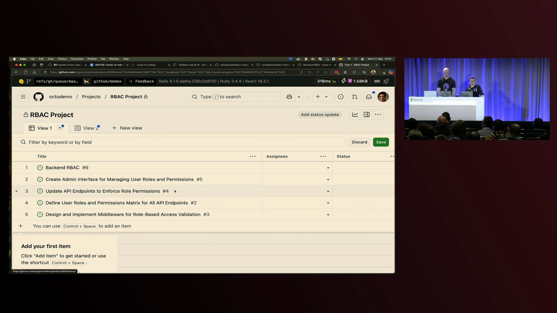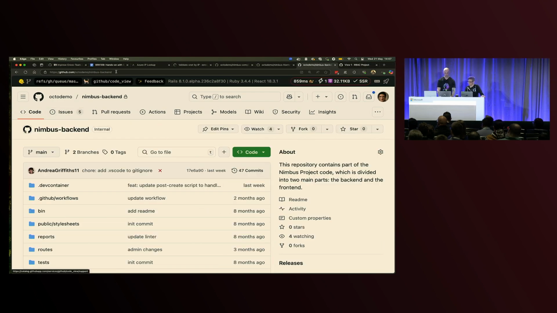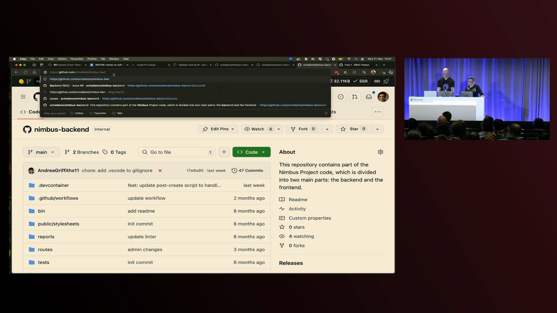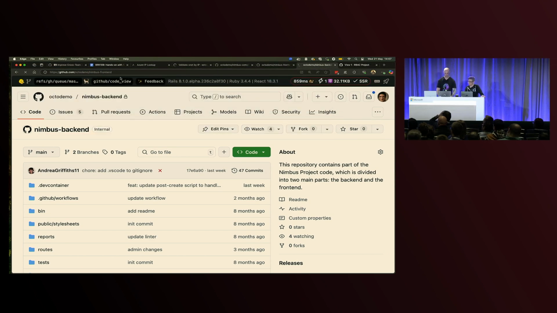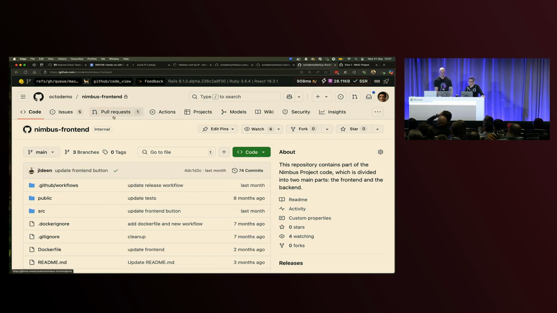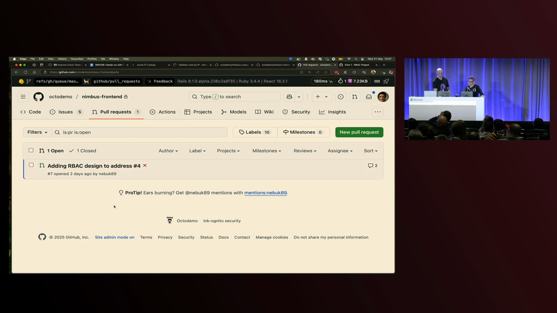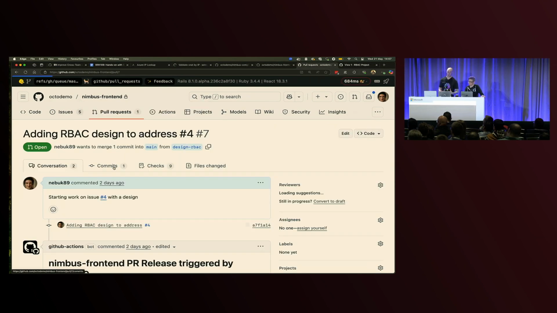The last thing then to check and understand is how all of this actually tracks back to the work that we're doing and how that's actually tracked in our repo. So if we go to our front-end repo, we have a look, we've got a pull request in here, which is the initial design for role-based access control.